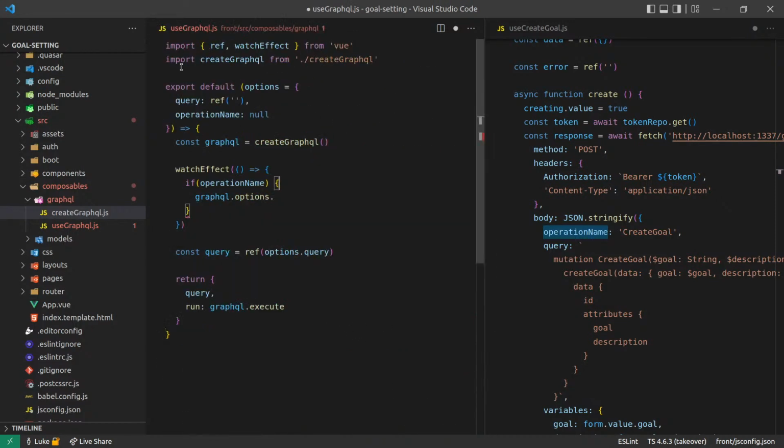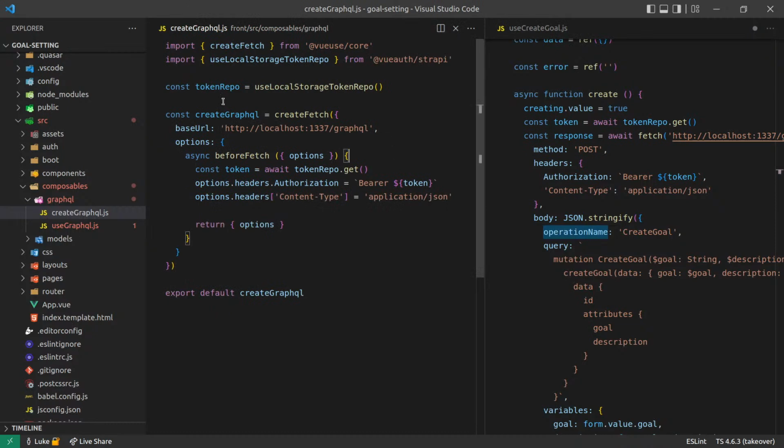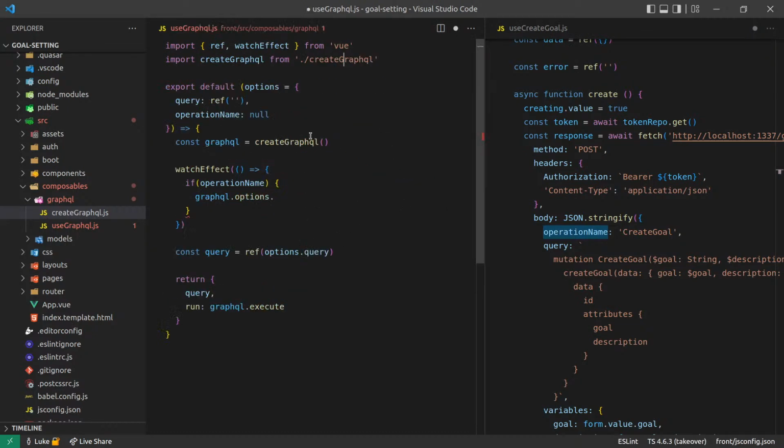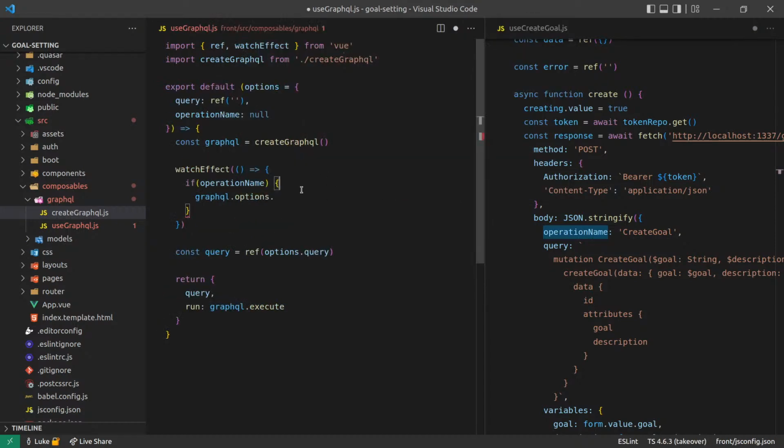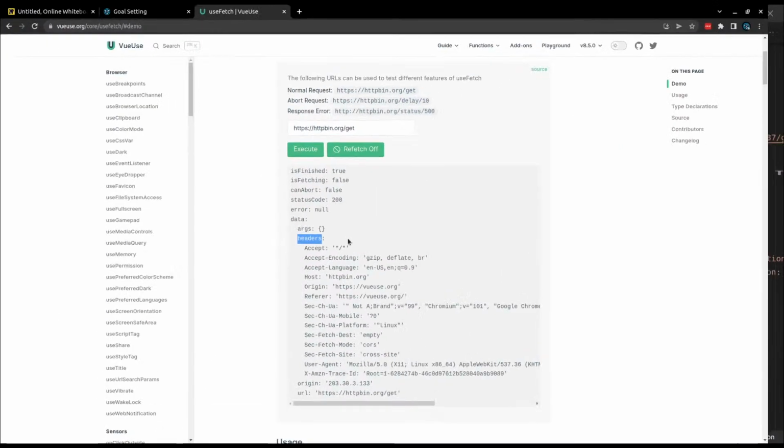Well, let's have a look at what I did under the hood here, because createGraphQL. We had this beforeFetch, and that's how we did it. We can then pull out the options there. So let's do this. GraphQL dot. Can I say beforeFetch? No, I can't do it that way either. Shit, how do I do this?